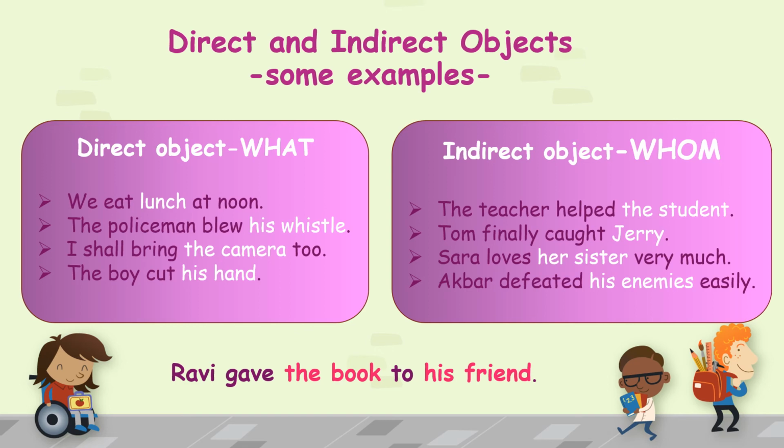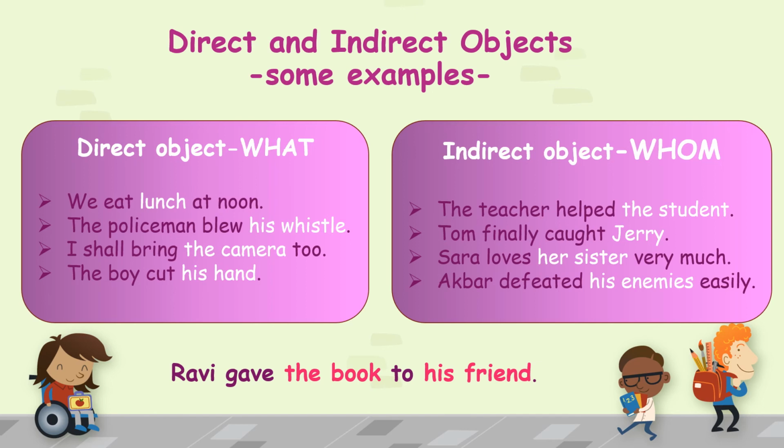Now see, when I'm identifying the objects, look at the way I have identified. In the first sentence here in the direct object, lunch is single. But here in the next sentence, it is his whistle, the camera, his hand. I have not said only whistle, camera, hand. Got it, students? So when you're identifying the object, you need to identify the article or the pronoun along with it.